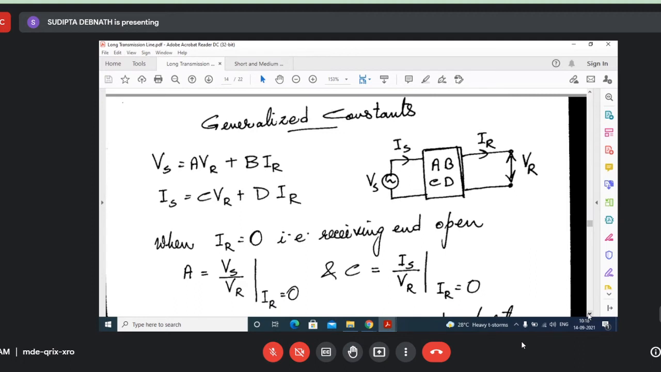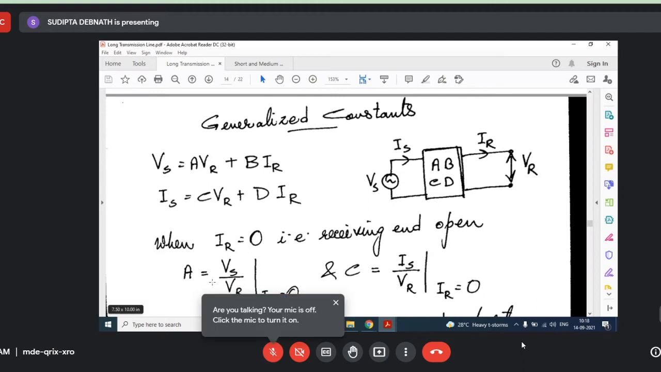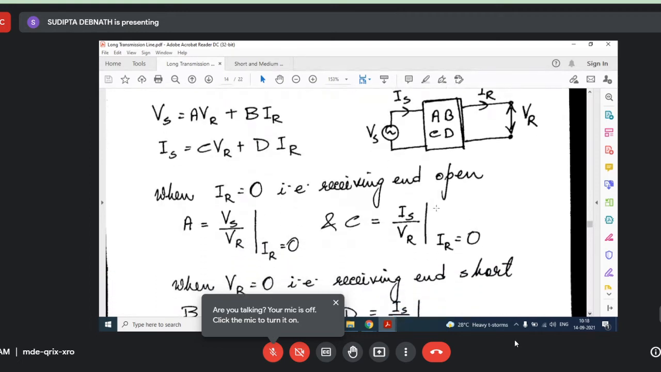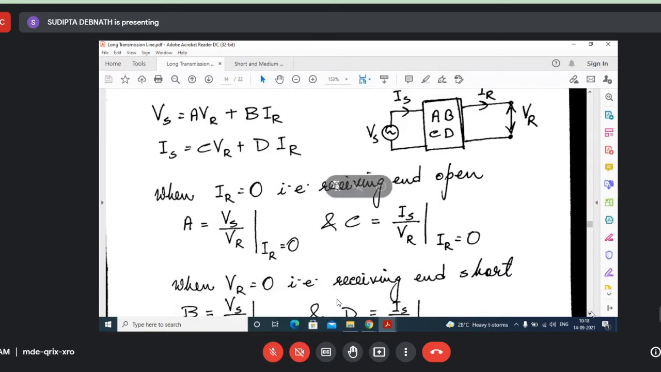So how can you measure A and C? Keep the receiving end open and measure Vs, VR, Is, and you will find A and C. That will come again for how it is measured, because these are all vector quantities, complex quantities. It is not like you take the magnitudes, divide them and get the value of A. The process is like this. We will come back and see how it is actually measured, because you have an experiment on this maybe in this semester or the next.